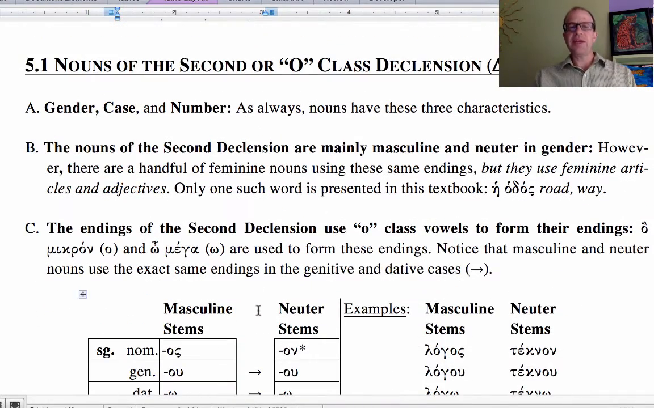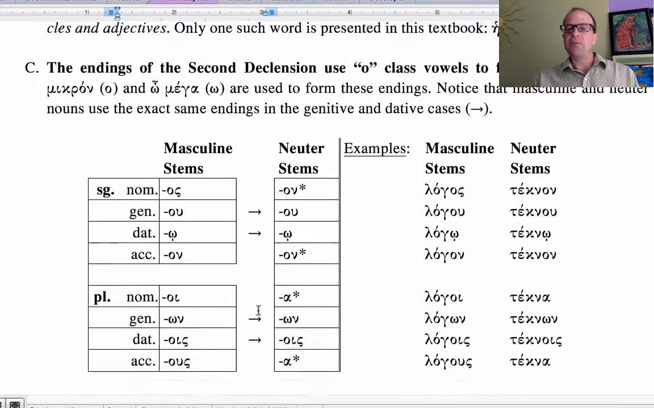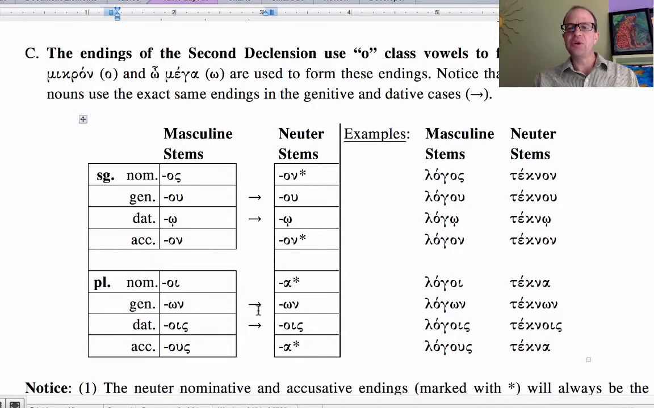Well, let's look at the nouns of the second or O class declension. These declensions are groupings of nouns, and this declension is known for the use of omicrons or omegas in their endings. They are comprised of masculine and neuter stems. And so the endings you can see listed here: os, ou, ō, on, e, on, oi, ōn, ois, ous. The neuter will use the same endings for the genitive and dative. And so that's a pattern that you need to look at.